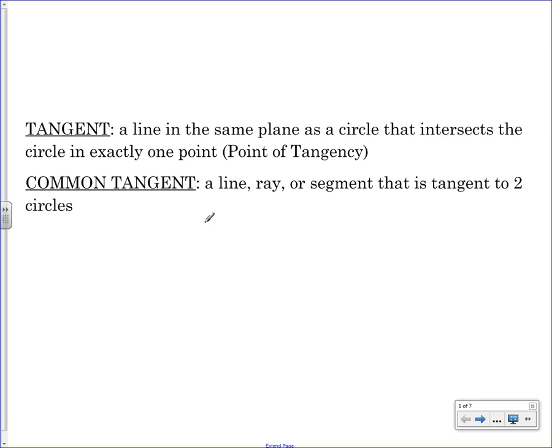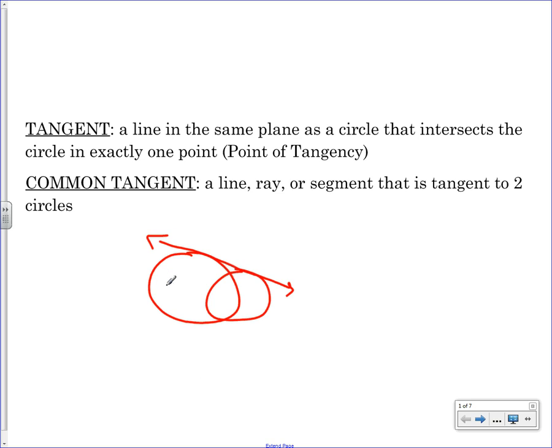A common tangent is a line, ray, or segment. It could be any of those. That's tangent to two circles. So a common tangent, when we get to your homework today, you're going to have one that looks like this, something like that. I think it's number 12. A common tangent here, it's really hard to draw on this thing, but you see how this line touches both circles in just one spot? That would be a common tangent.